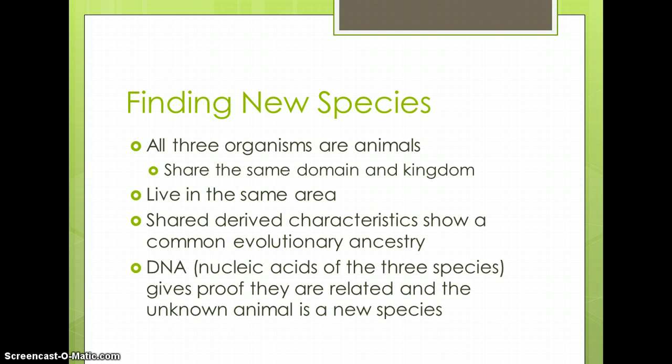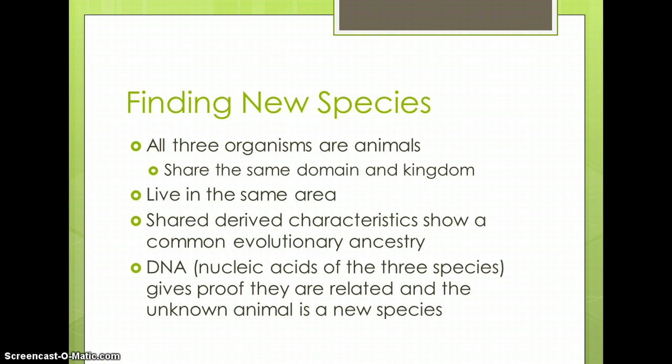If you look at Finding New Species on page 28 and 29, you'll notice that all three organisms are animals, so they share the same domain and kingdom. We know that. And they also live in the same area. Shared derived characteristics would show a common evolutionary ancestor among these three animals. DNA evidence would give you proof that the unknown animal is a new species.